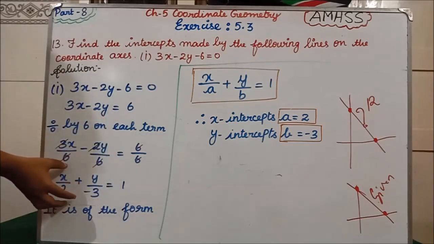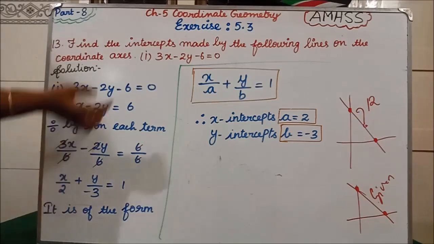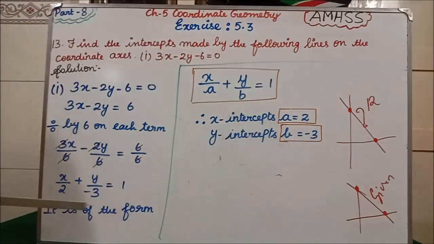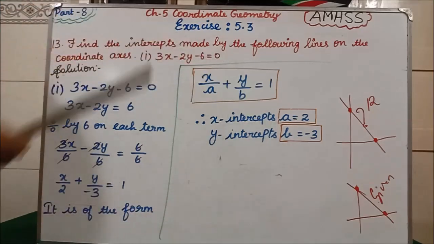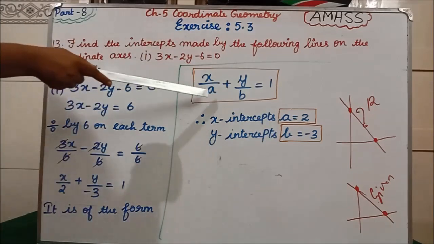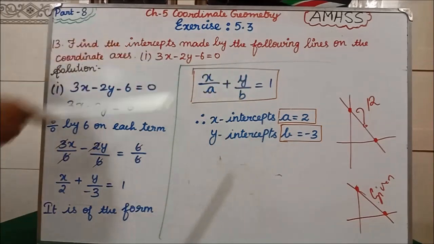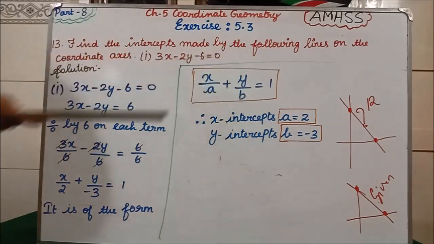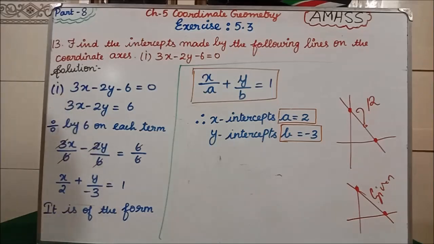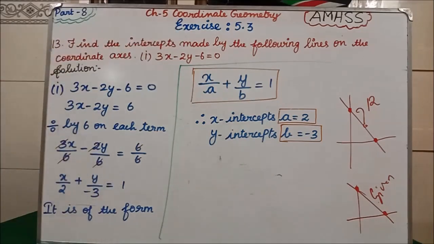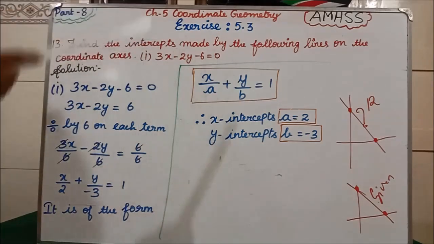Now after getting it in this form, you compare it with the formula. x by a plus y by b equal to 1 is our formula, and this is also in the same form. In the place of a, what do we have here? 2. Therefore the x intercept a equals 2. In the place of b, what do we have here? Minus 3. The y intercept b equals minus 3. Here also equal to 1, there also equal to 1. We don't need that. We need the x intercept and y intercept, which is what they were asking in the question: find the intercepts.